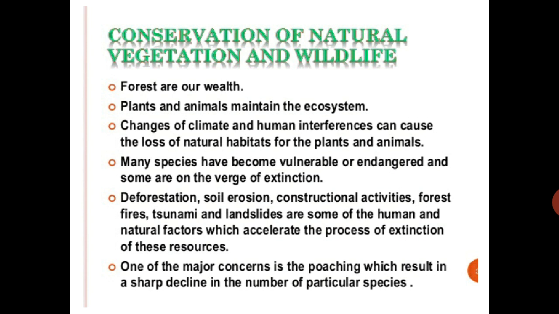Deforestation, soil erosion. See, deforestation means we are cutting the trees. Soil erosion is there. Constructional activity, construction work is continuously going on. Forest fires are there. Tsunamis are there, landslides are there. Some are human-made and some are natural factors. Because of these things, the plant and animal life is affected. One of the major concerns is poaching, which results in a sharp decline in the number of particular species.